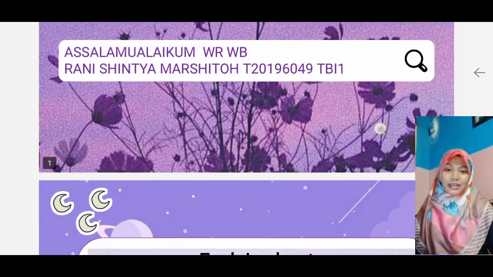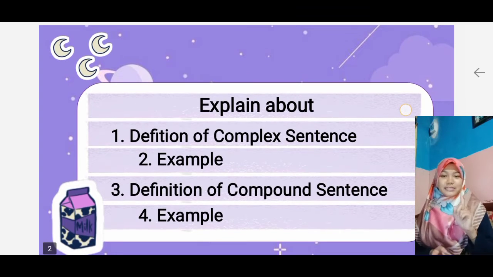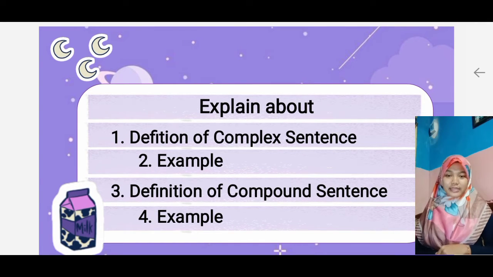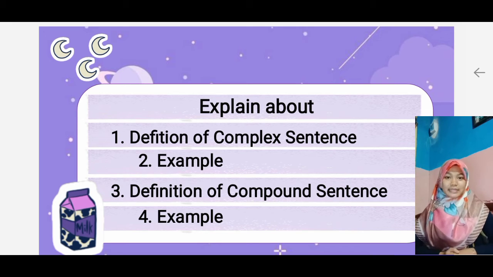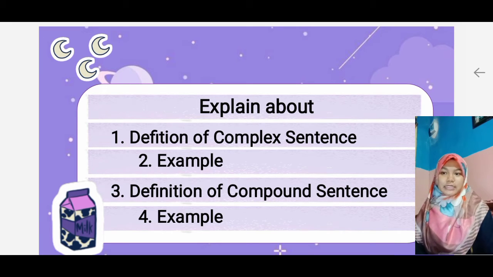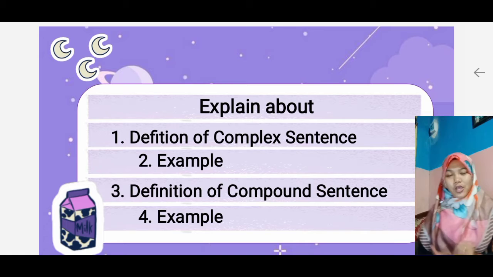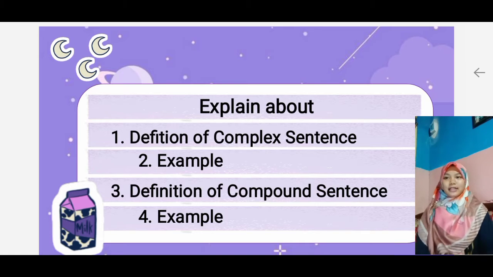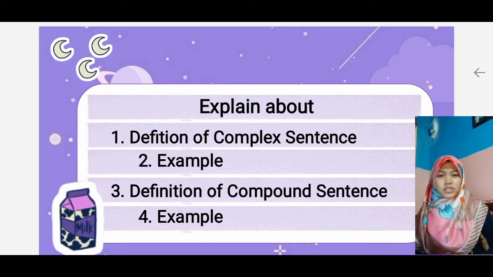Okay guys, now I would like to explain the first, the definition of complex sentence, and the second, the examples of complex sentence. The third is the definition of compound sentence, and also the fourth is the examples of it. Okay, let's move to the definition of complex sentence. So actually, what is the definition of complex sentence?